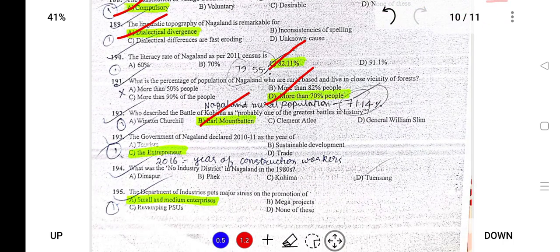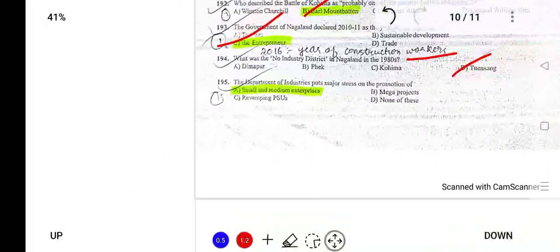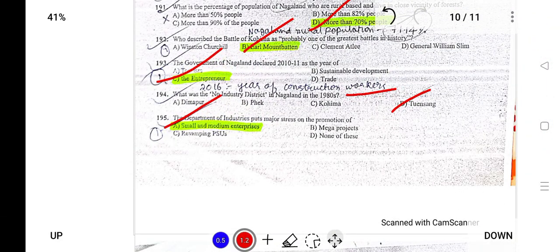Next, the government of Nagaland declared 2010 to 11 as the year of entrepreneurs and 2016 as the year of construction workers. What was the no industry district? So the no industry district in the 1970s was Tuensang. The Department of Industries and Commerce put great stress on the promotion of small and medium enterprises.